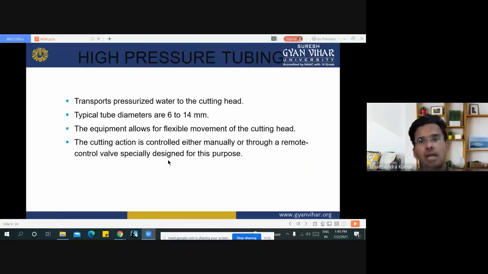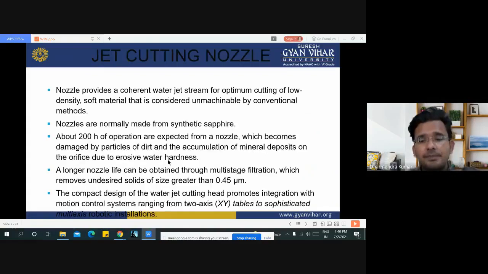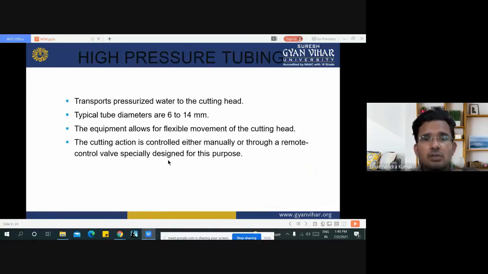Now we are using high pressure tubing in the water jet machining process. The function of high pressure tubing is to transport pressurized water to the cutting head. Typical tube diameters are 6 to 14 mm, which we use in the water jet machining process. The equipment allows for flexible movement of the cutting head. The cutting action is controlled either manually or through a remote control valve especially designed for the purpose.